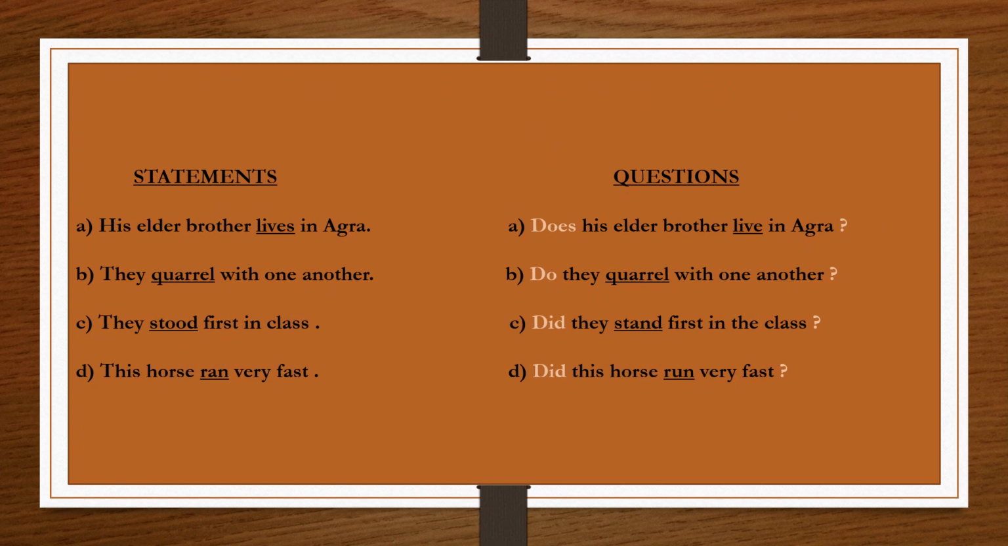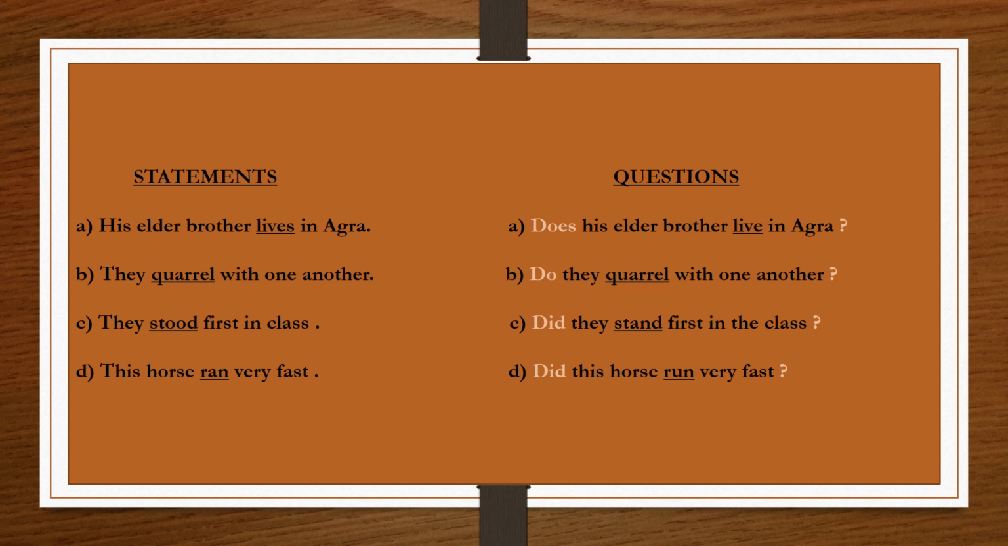Look at these examples. First, his elder brother lives in Agra. First of all, we have to find out the verb in this sentence. The verb is lives. So, after finding a verb, we have to find the subject. As we all know, the part before the verb is the subject. So, subject is his elder brother.